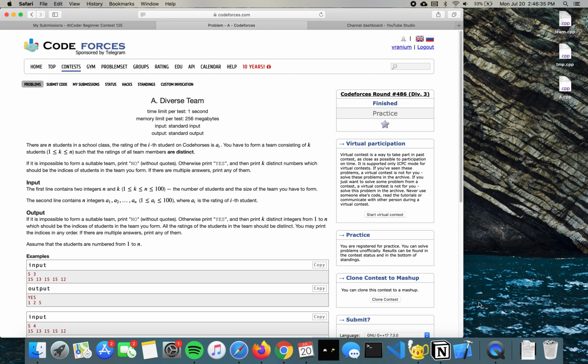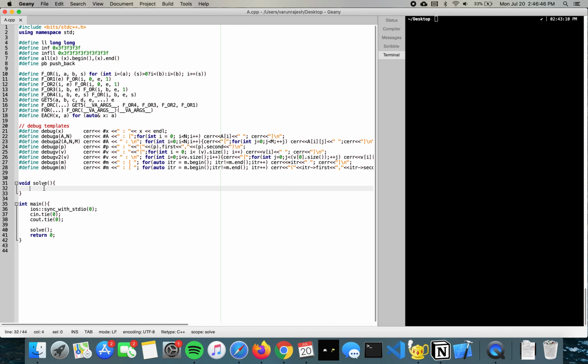In this problem, we're given the ratings of n students, and we want to see if we can make a team of k students such that each of their ratings are different. So first thing first, let's read the input. So we're given n and a k,